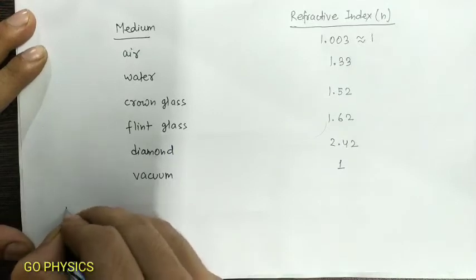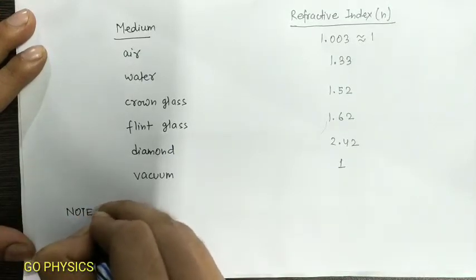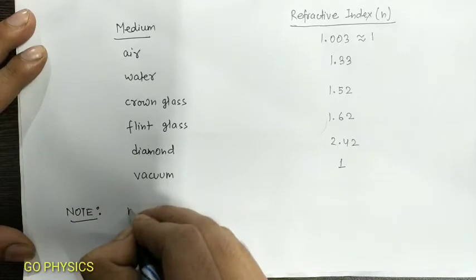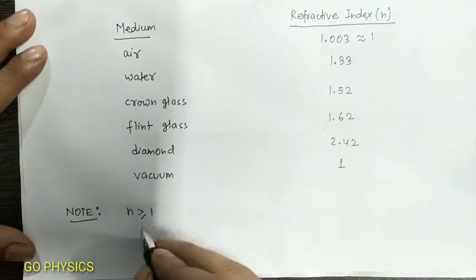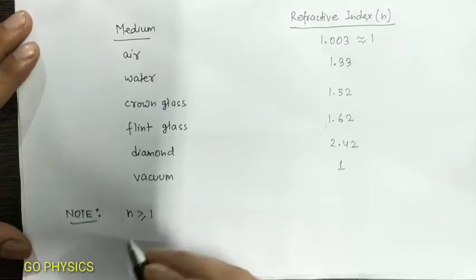Therefore, the value of refractive index of a medium is always greater than or equal to 1. The equality sign holds for vacuum.